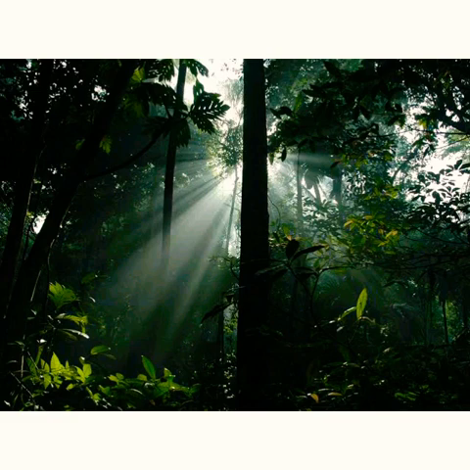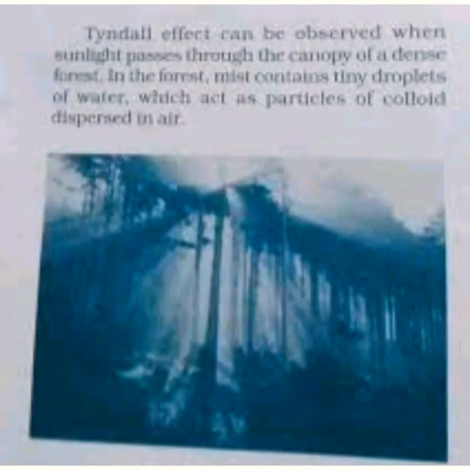Canopy means a gap seen between a group of trees in which sunlight passes through it. In the forest, mist contains tiny droplets of water which act as particles of colloid dispersed in air. Due to these tiny droplets of water, light gets scattered through it.